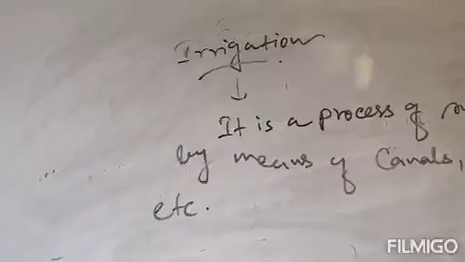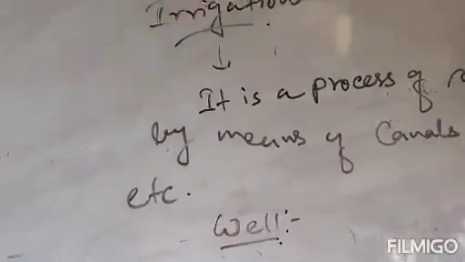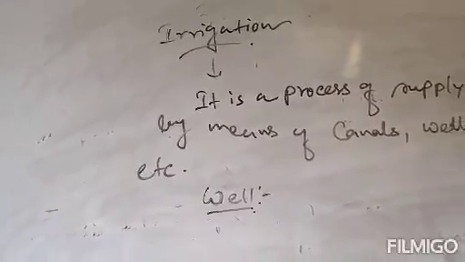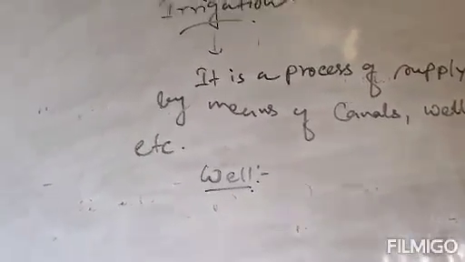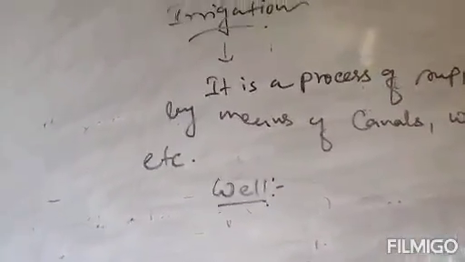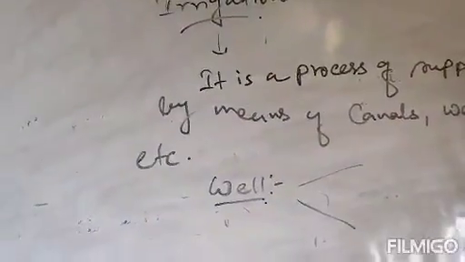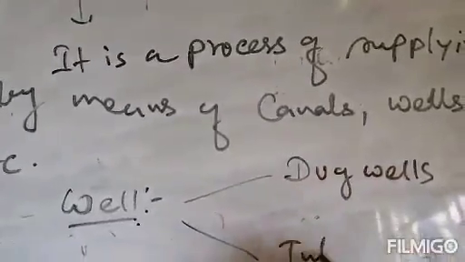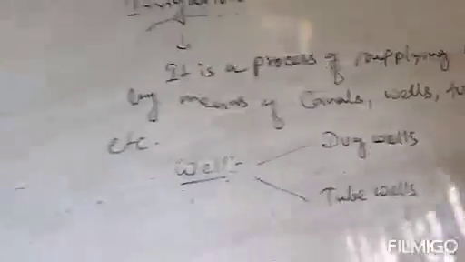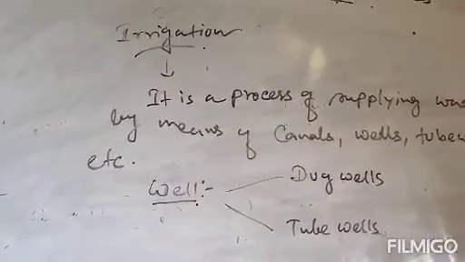So the first commonly used irrigation system, from where we can get water, is the well. It is a very common source of water. Wells are constructed wherever groundwater is present for irrigation. And wells are of two types: one is dug wells and one is tube wells.